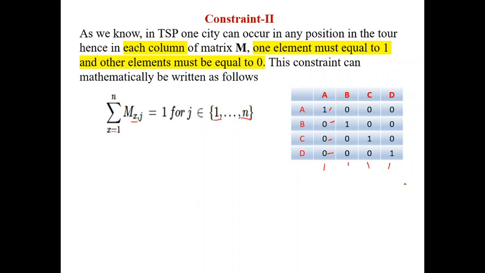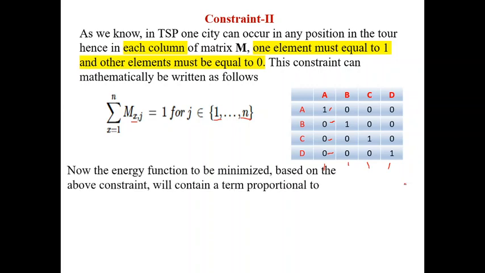Constraint 1 deals with rows. Constraint 2 deals with the columns. Simply put, altogether, every row and every column must contain exactly a single one, not at least, exactly. All other elements should be zeros. Every row you should have exactly a single one. Every column you should have exactly a single one. And all other elements in the matrix are zeros. These two constraints should be considered in the Hopfield equation.